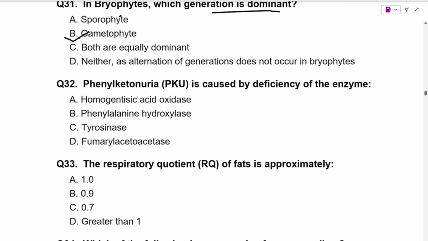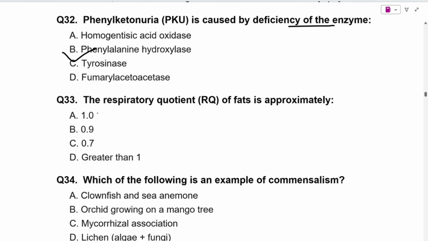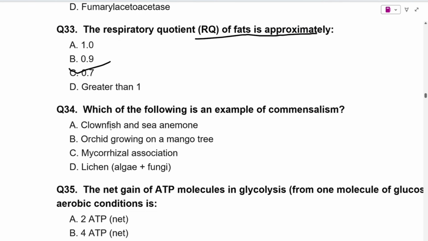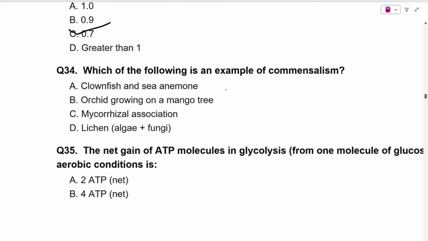Next question is, phenylketonuria is caused by the deficiency of the enzyme. It is a very simple question, it is caused by the deficiency of phenylalanine hydroxylase. Next question is, the respiratory quotient, RQ, of fat is approximately, so it is approximately 0.7. Which of the following is an example of commensalism?